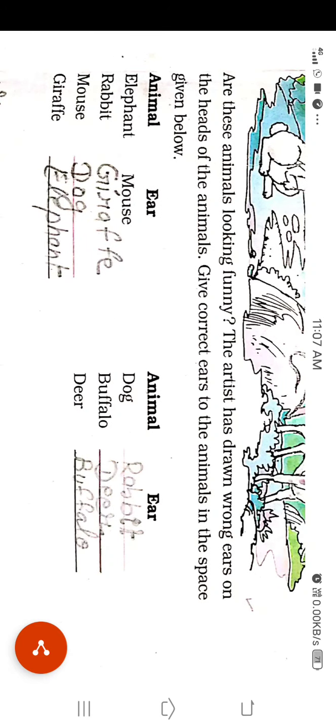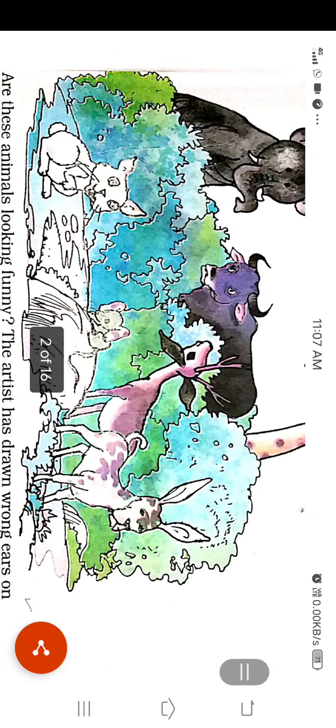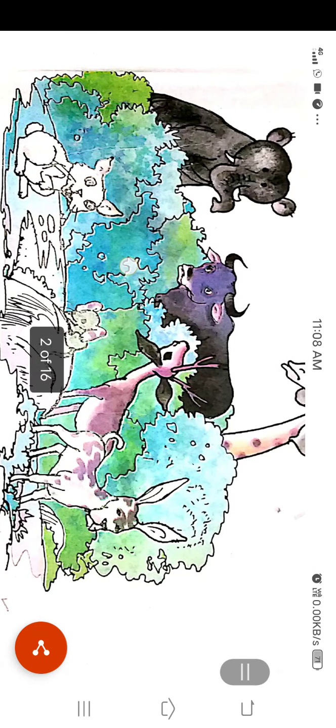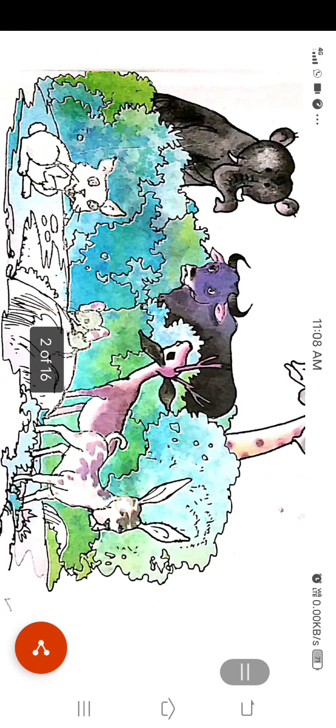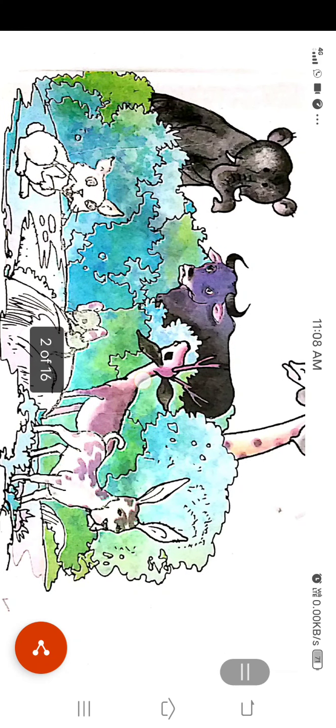The buffalo has the ear of a deer, and the deer has the ear of a buffalo. You're watching. This is the ear of the buffalo. This is the ear of the deer.